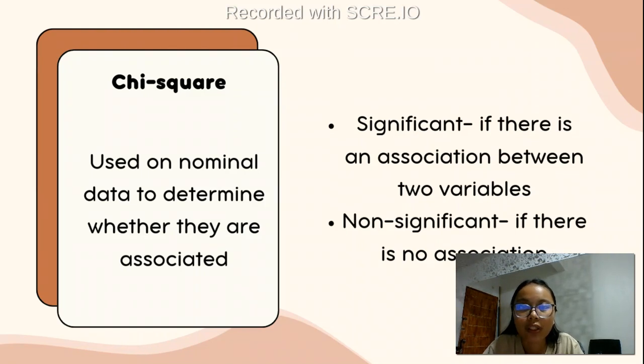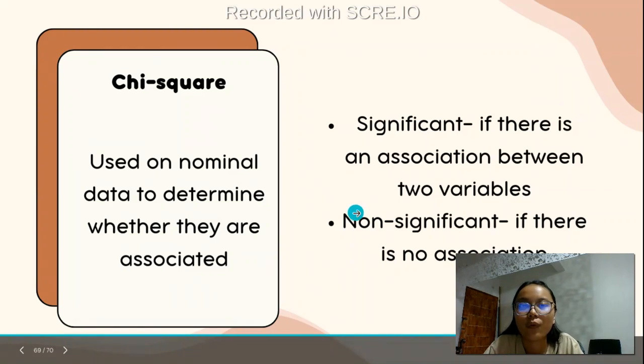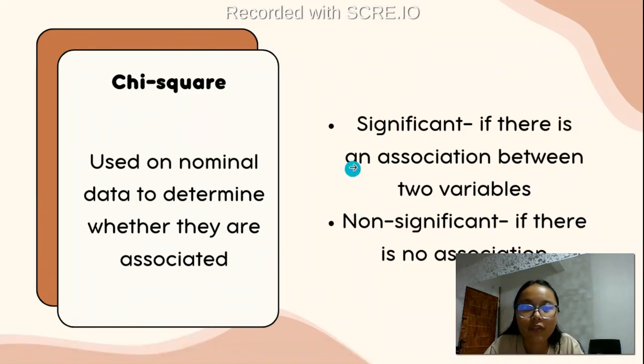In chi-square, these two variables can be determined if they are really related or connected to each other. In order for us to identify if it's connected, we can simply know if it's significant or non-significant.